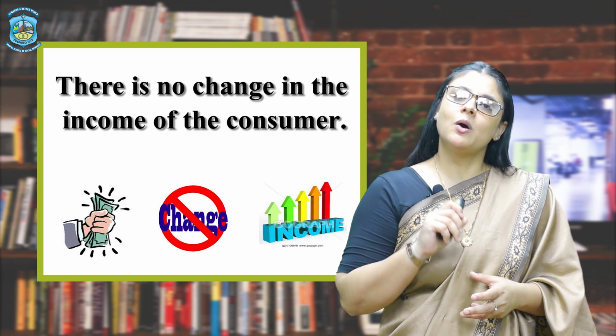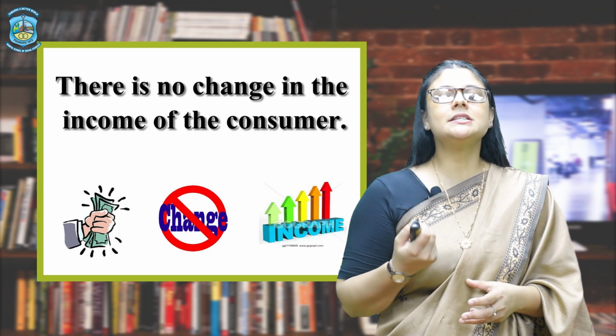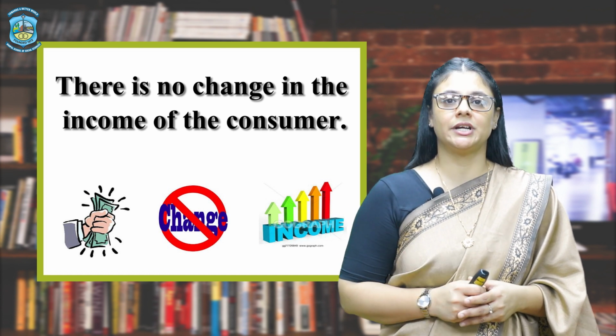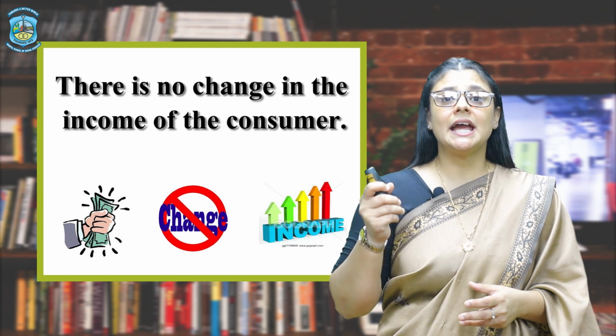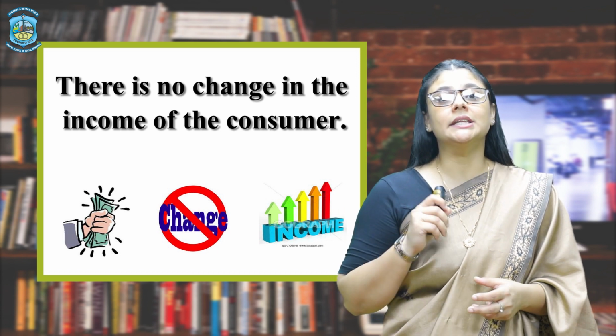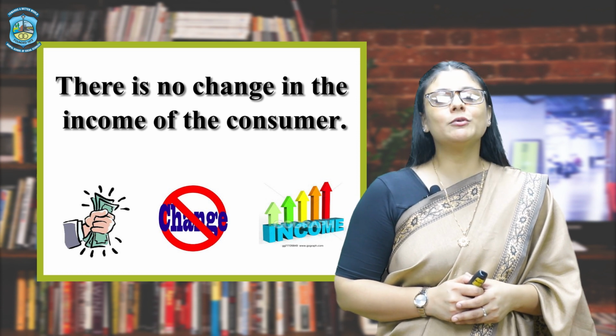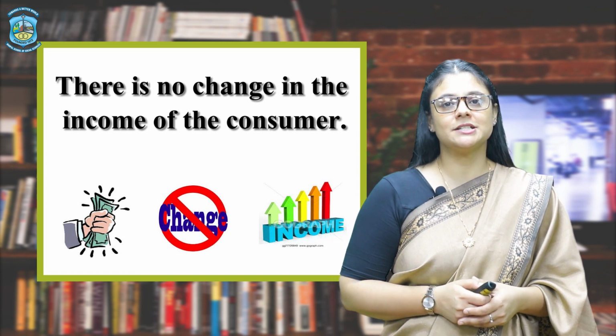When he is consuming 1 unit, when he is consuming 2 units, then also his income should remain rupees 100 and he should not have any additional income to spend on the second unit. So therefore, we take an assumption that the income of the consumer remains constant.